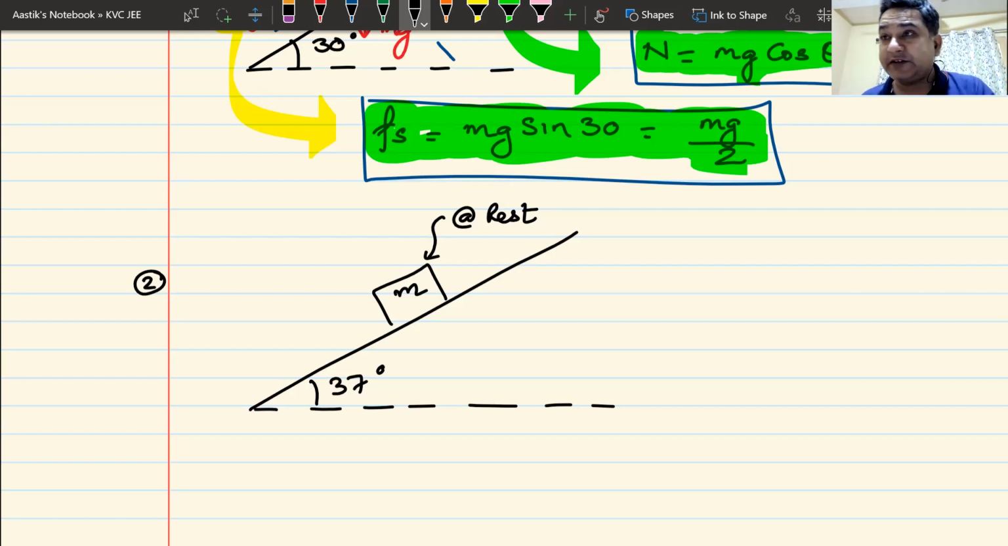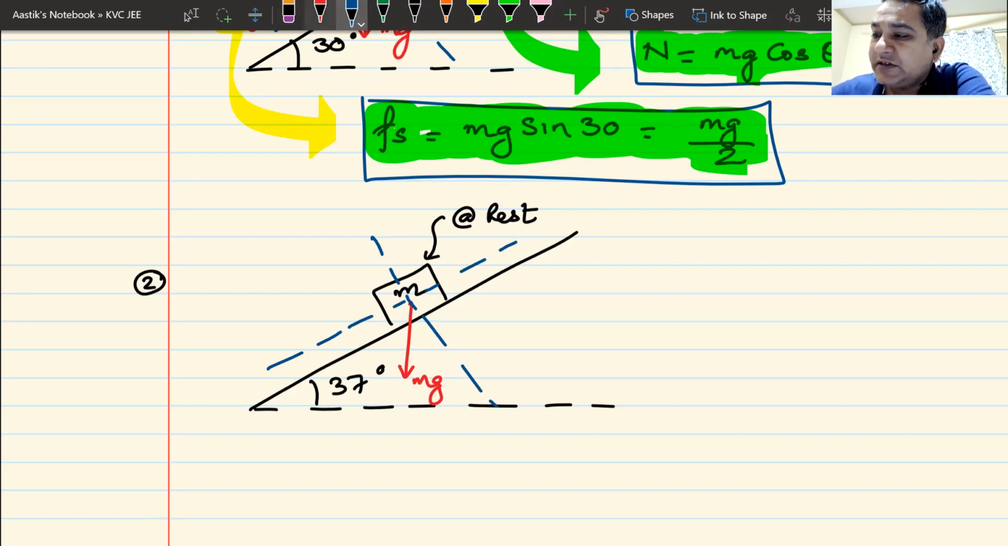I hope everyone is following me in the online class as well as the offline class. What is the value of static friction? The question is pretty simple. mg goes downwards as always. My x and y axis are like this. This is my y axis. This is my x axis.